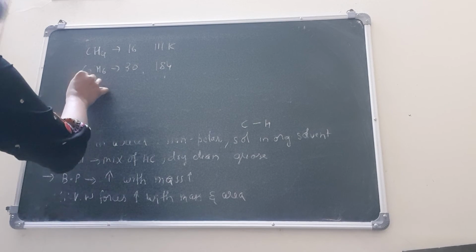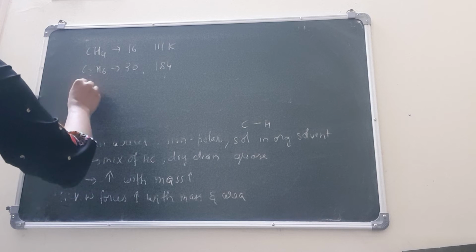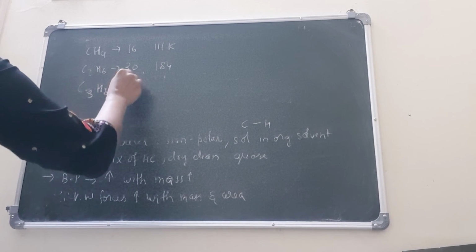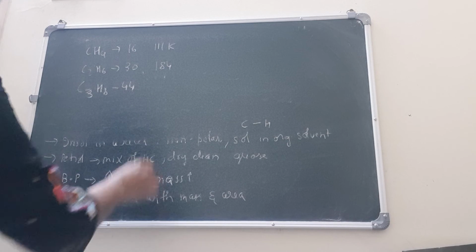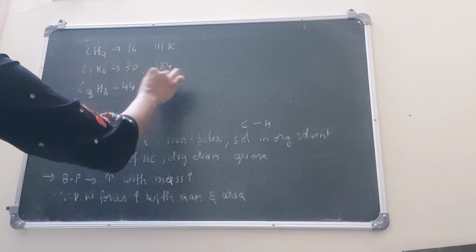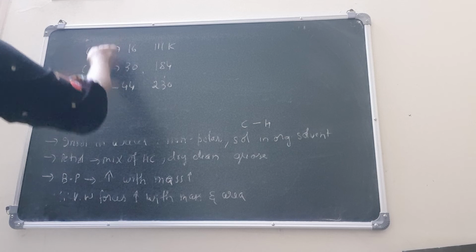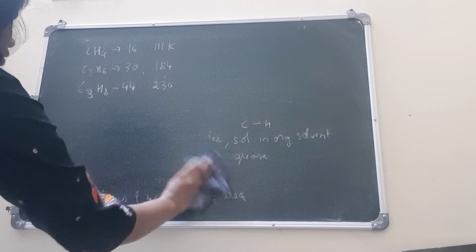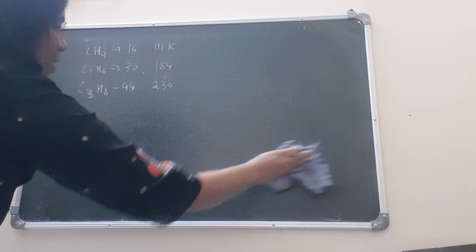Then you have propane, C3H8, its molecular mass is 44 and it has a boiling point of 230.9. So you see, as the mass increases, the boiling point also increases. If masses are different, whichever has the least mass will have the lowest boiling point, and it increases with the mass.